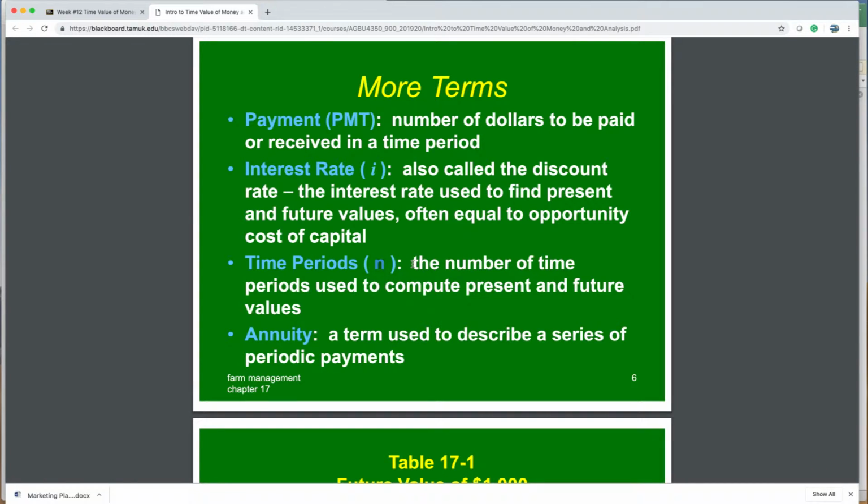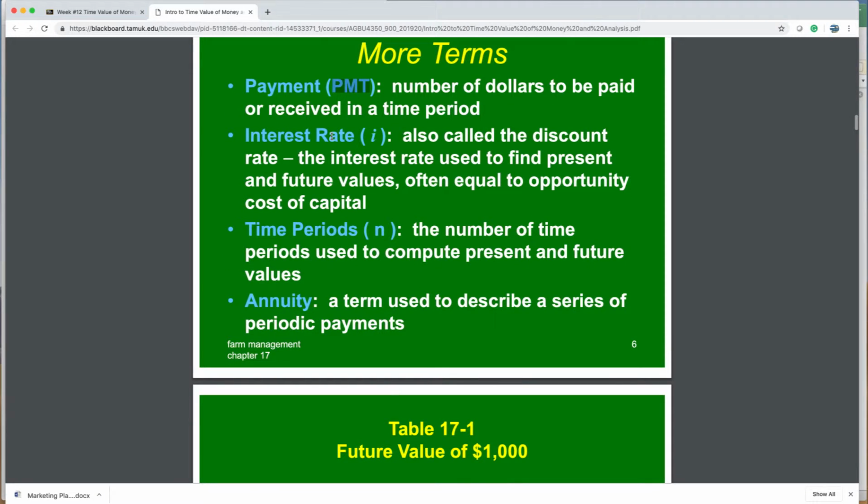So the greater amount of time we have, the growth of a future value or the discount to a present value will change. So time is a function as well. So anytime you look at time value of money, there's going to be a payment, or it could just be a solid dollar amount, no payment. So I shouldn't say just payment there, I ought to say just money. But payment, present value, future value, a dollar amount that's going to be paid. There is a second function of rate, and then there's a third function of time.